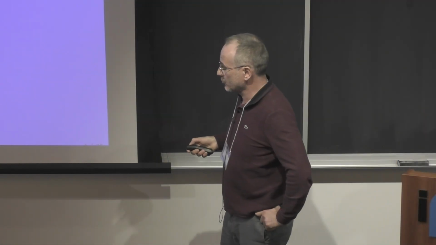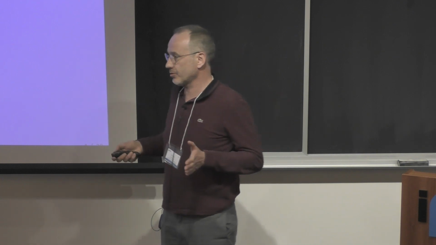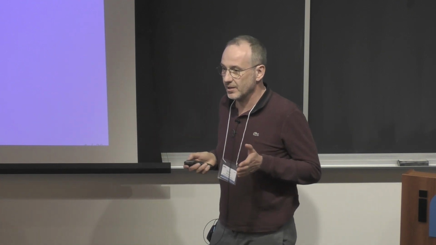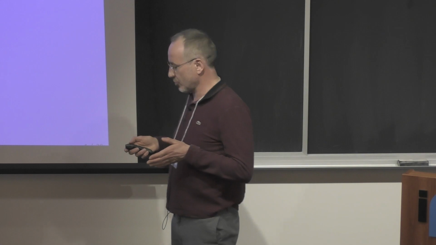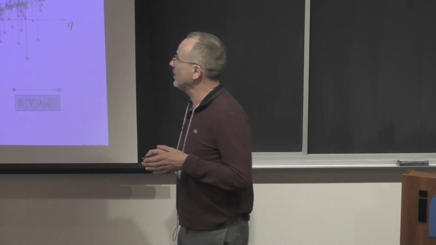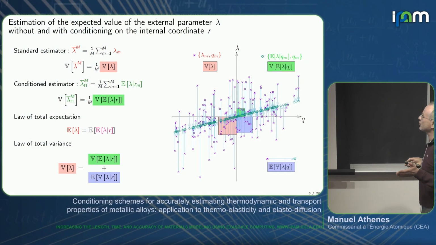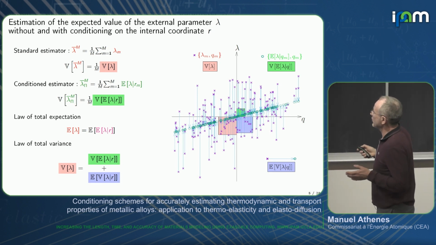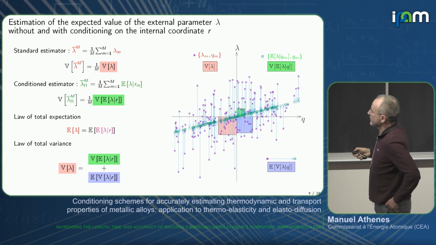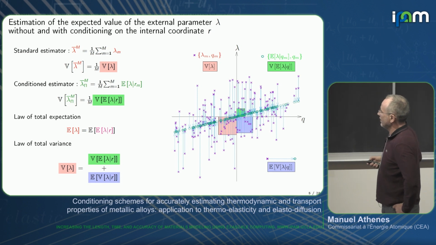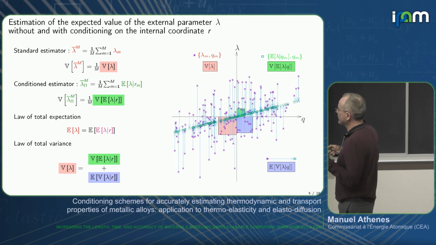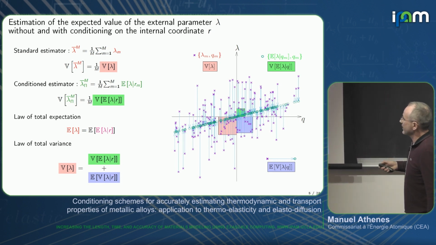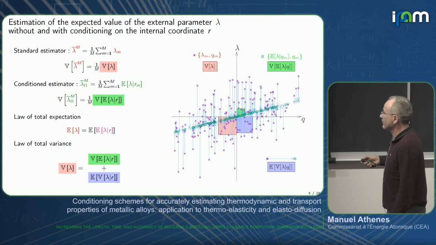But the advantage of doing this conditioning is that we can reduce the statistical variance of the estimate. This is a direct result of the law of total variance, which is shown here. If we want to compute the mean value of the external parameter lambda in the simulation, with a direct standard estimator you take the arithmetic average. If you assume that all the lambda values are independent and not correlated, then the variance of the estimator is the variance of lambda.